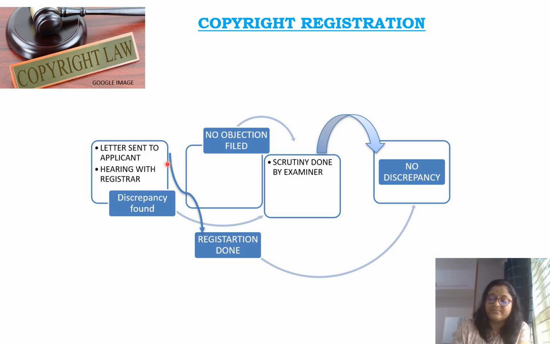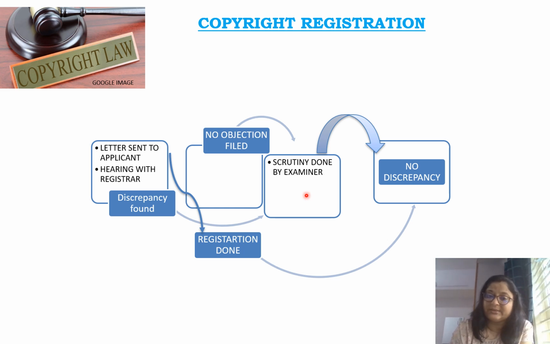Okay, that particular person has filed some objection. Then there will be a hearing with the registrar, and if any discrepancy is found, like if there is something which should not be registered, then a scrutiny will be done by the examiner.